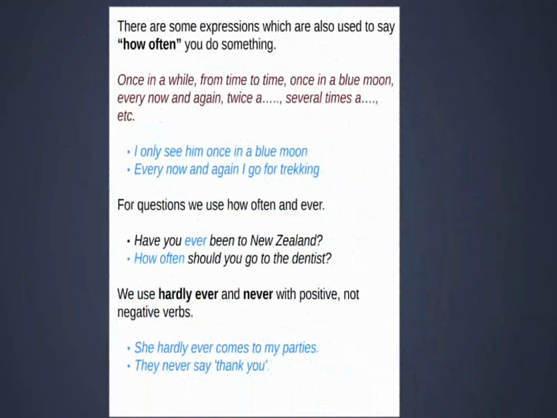There are some expressions which are also used to say how often you do something. Some of these expressions are once in a while, from time to time, once in a blue moon, every now and again, twice a, several times a, etc. For example, I only see him once in a blue moon. Every now and again I go for trekking.